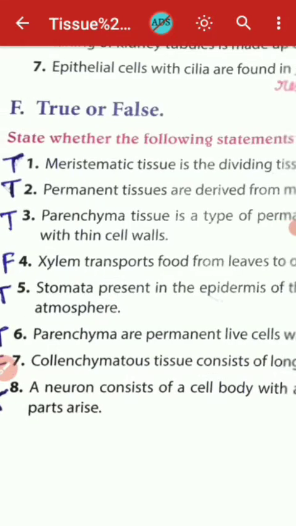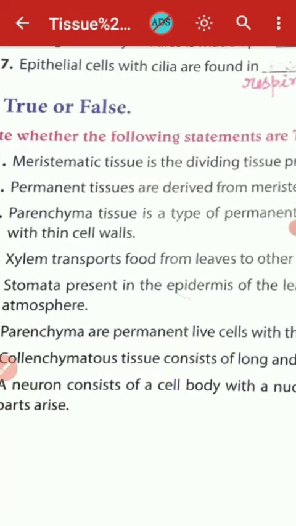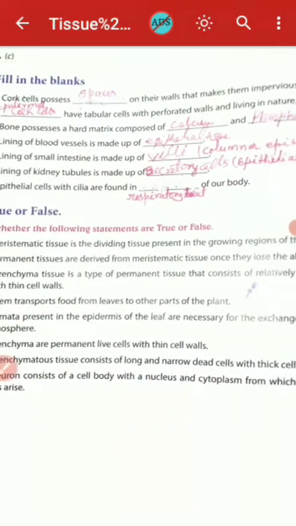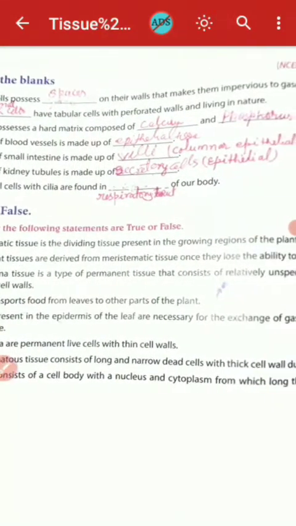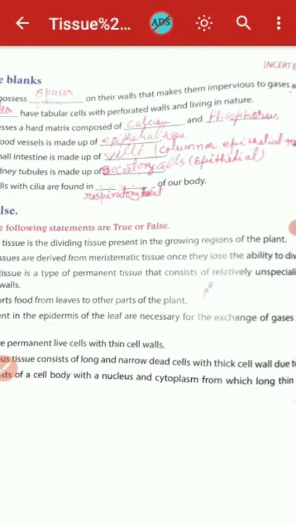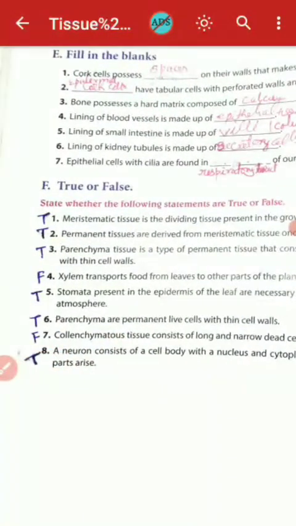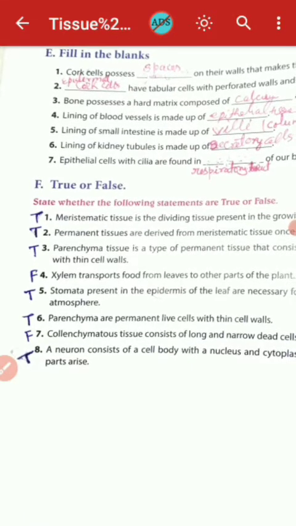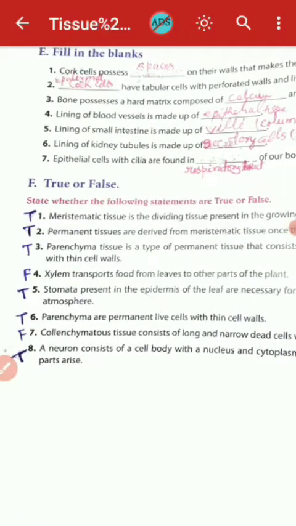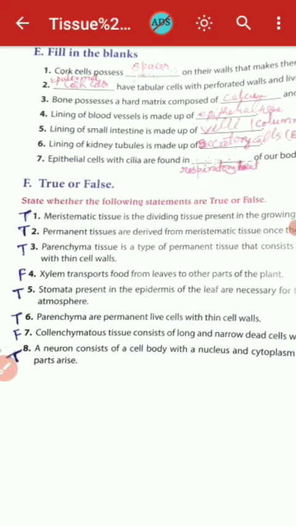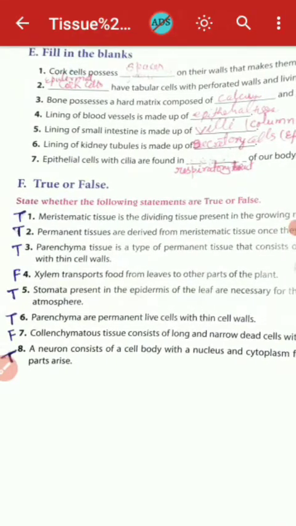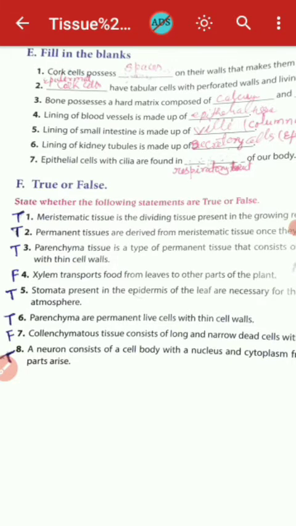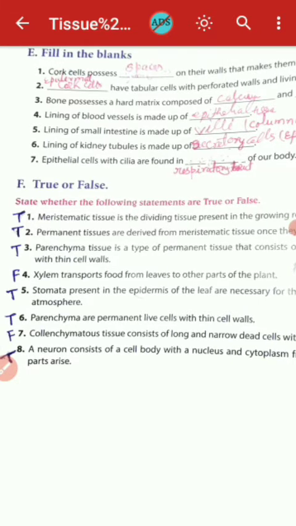Next, stomata present in the epidermis of the leaf are necessary for the exchange of gases from the atmosphere. So this is true again. Next, parenchyma are permanent living cells with thin cell wall. This is again true.